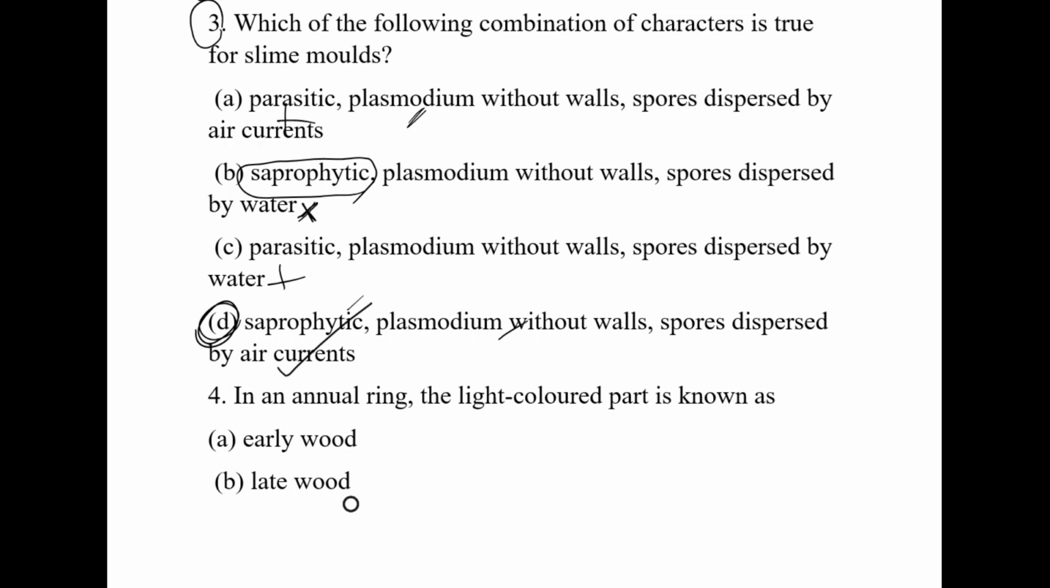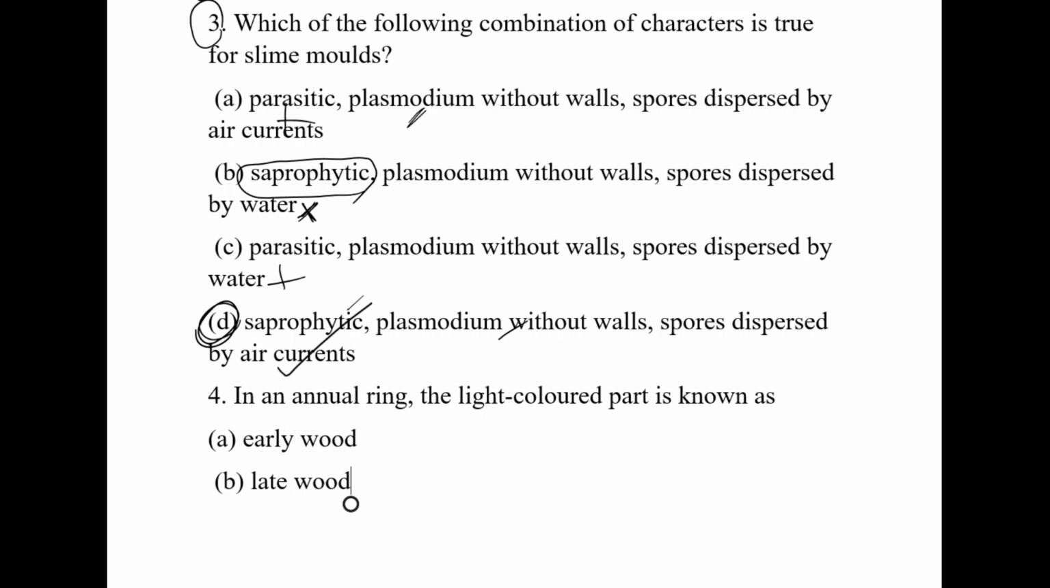So this plasmodium is without walls and it is a big structure, and it is able to produce sporangia, and this sporangia will produce spores. These spores will be dispersed by wind or air current and will be deposited on wood, mud, anything, and after that a new slime mold will arise from the spores. That is the life cycle. Okay, so this is the answer. Then what is the next question?